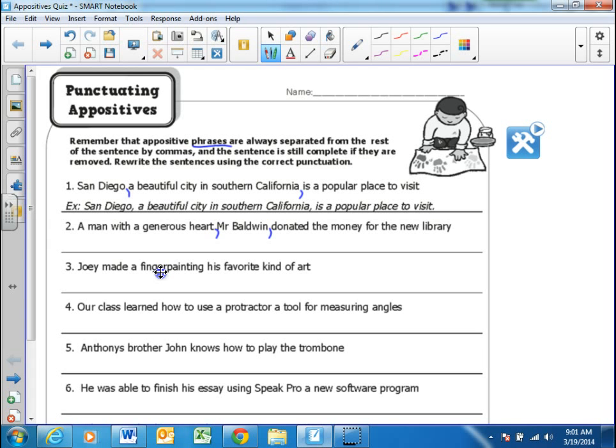So the comma should go after finger painting. So Joey made a finger painting, comma, his favorite kind of art. That is correct. That's an appositive phrase.